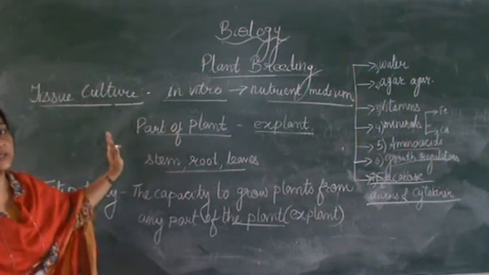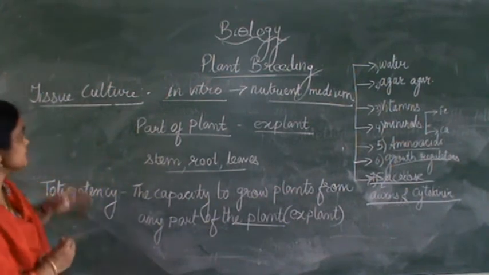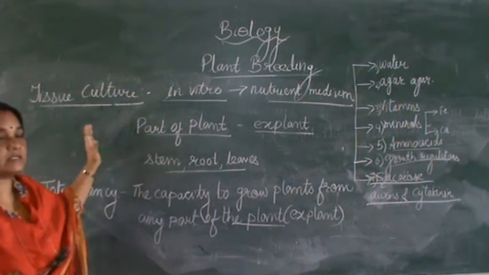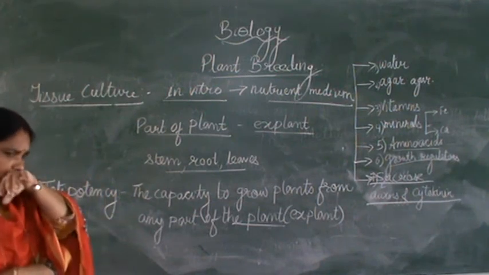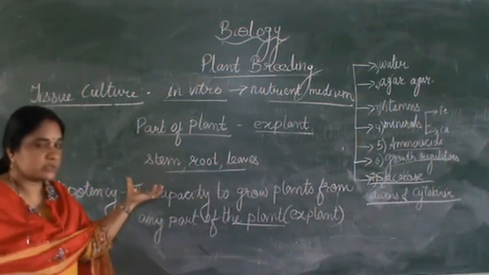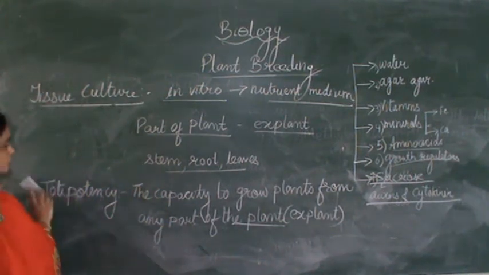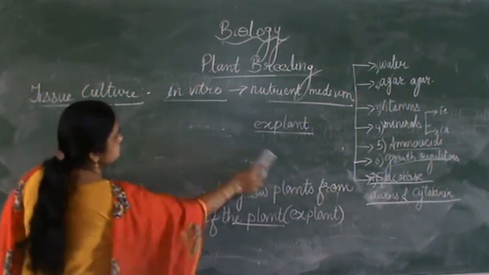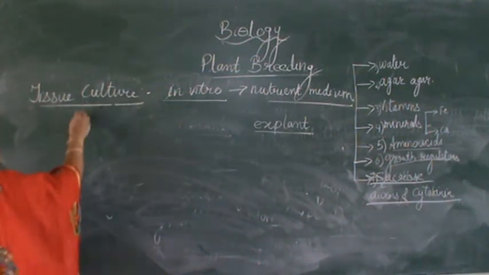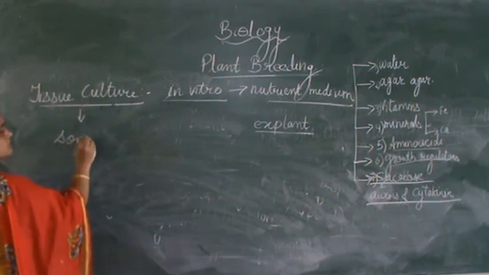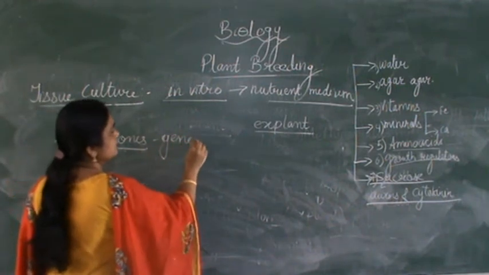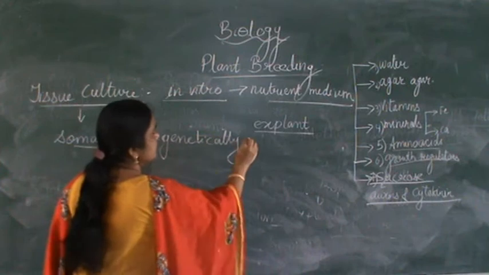Now what are the advantages? The main thing is the plant which is grown from tissue culture will be exactly like the parent. It will be like a clone of the parent. It will be genetically similar to the parent. So the plants which we grow from tissue culture are known as soma clones. Soma clones are genetically identical to their parents.